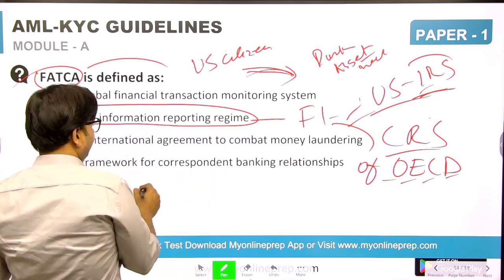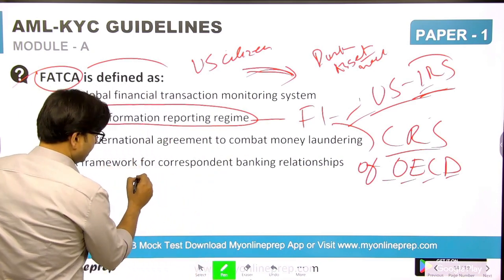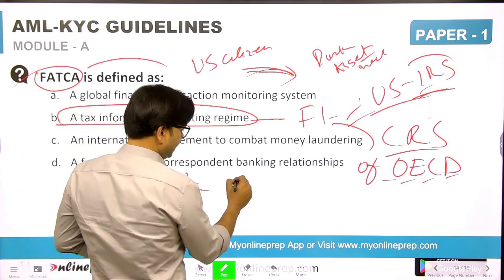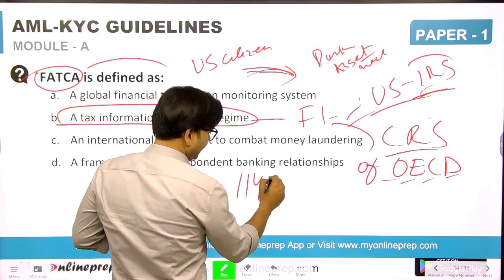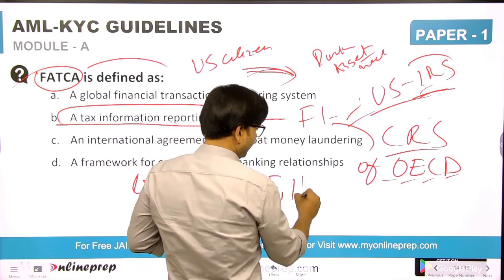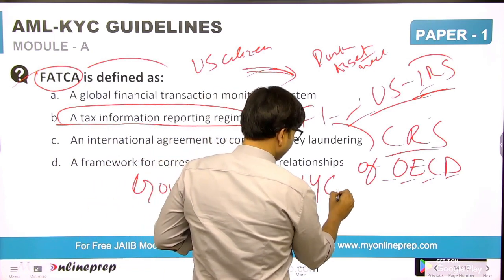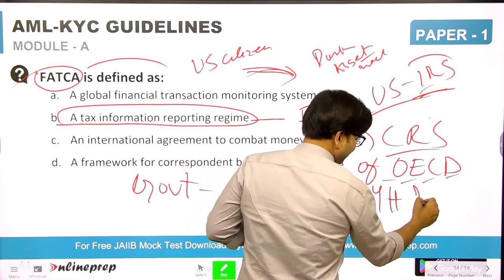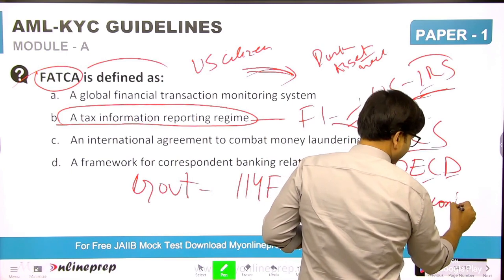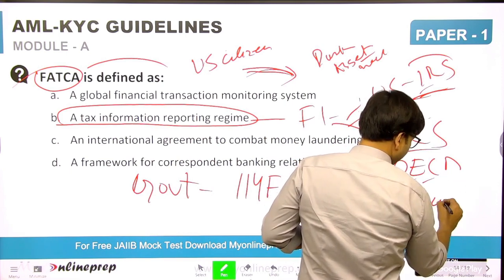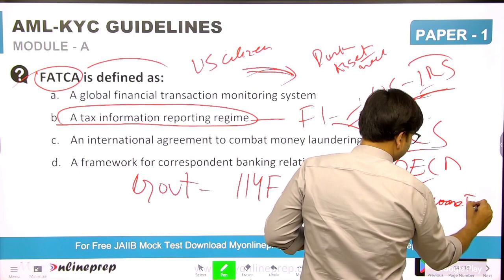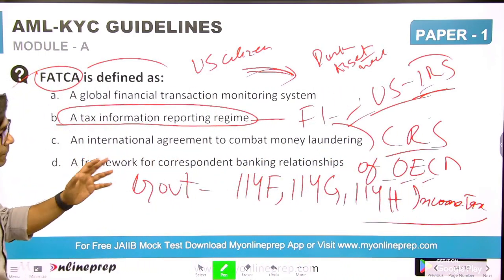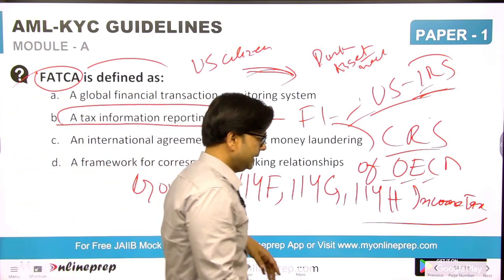So for this, the Government of India has inserted 114F, 114G and 114H in the Income Tax Act for this purpose. So FATCA is now a compliance requirement in India. Got it? Next.